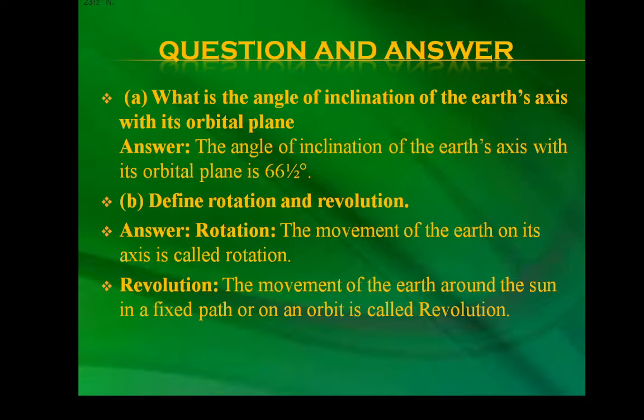B. Define rotation and revolution. Answer is, rotation. The movement of the Earth on its axis is called rotation. Revolution. The movement of the Earth around the Sun in a fixed path or on an orbit is called revolution.